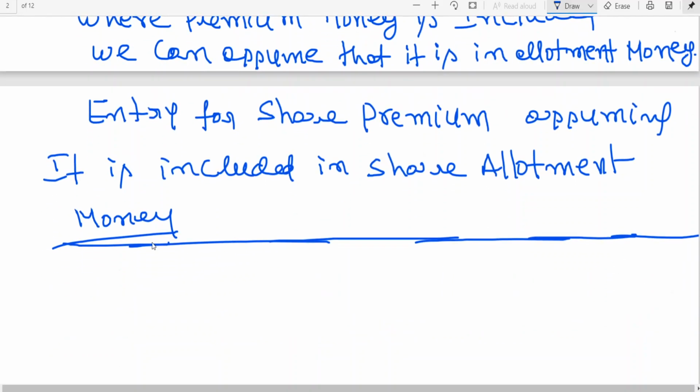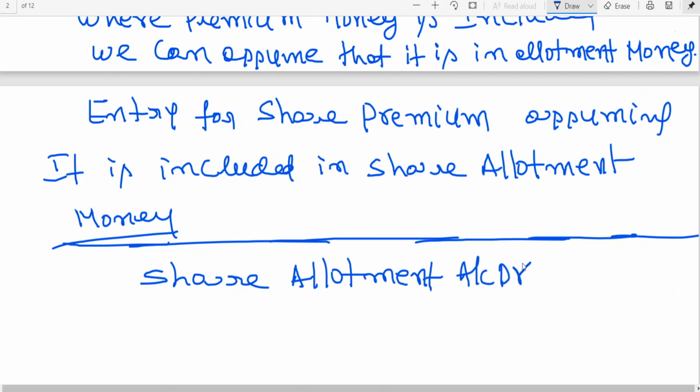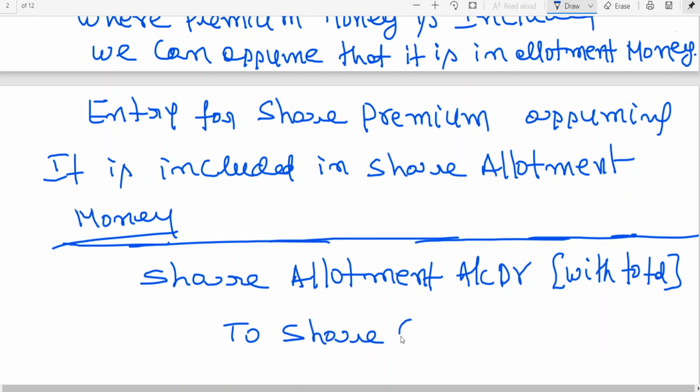Now let me write the entry. You know that we write share allotment account debit to share capital. Now I told you share allotment is including premium, so I can write the total including premium. Now you should bifurcate share allotment at face value.